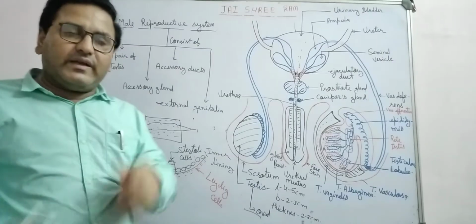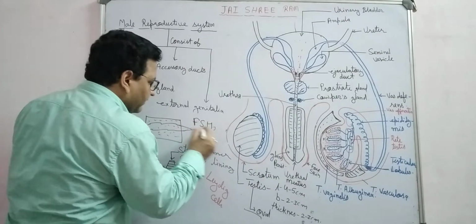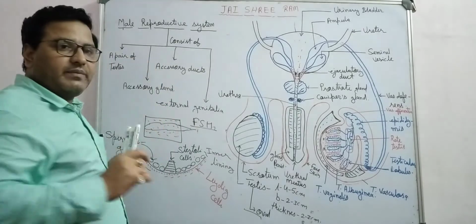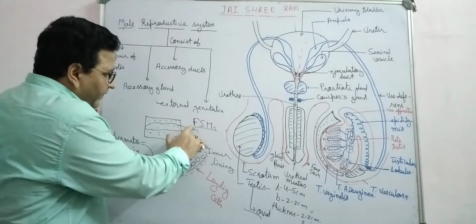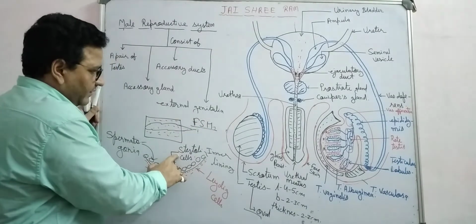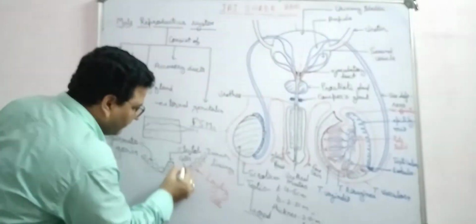Sertoli cells work under the influence of follicle stimulating hormone, FSH. This is also secreted by the anterior pituitary gland. Under the influence of FSH, Sertoli cells also release two hormones.